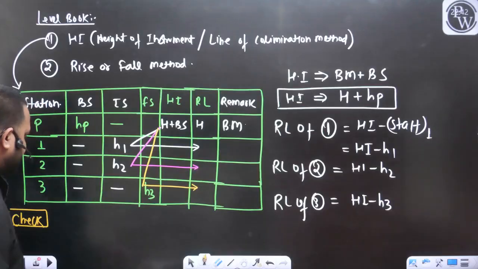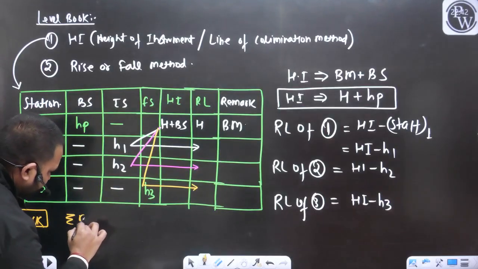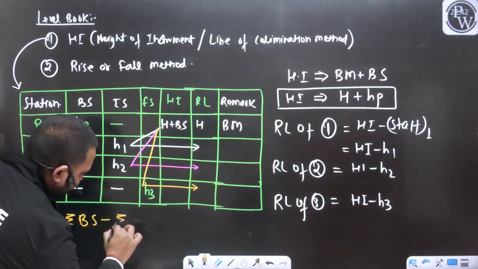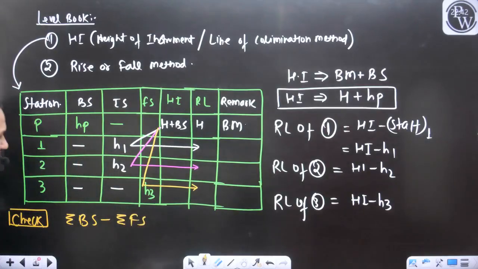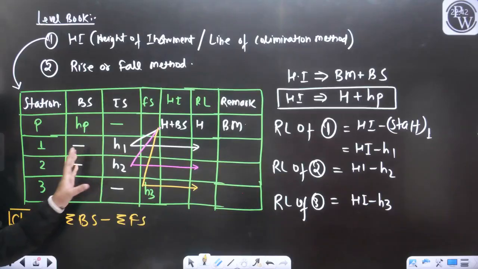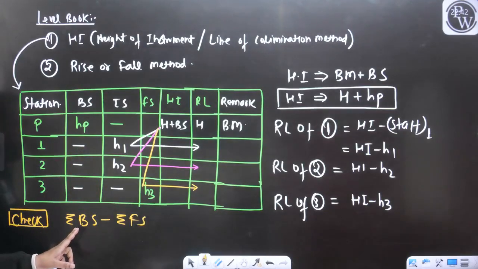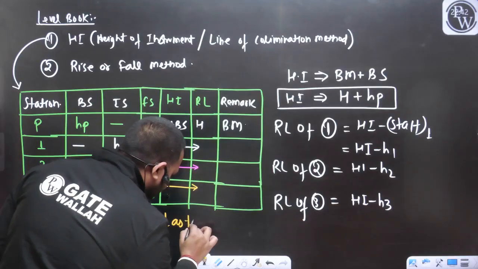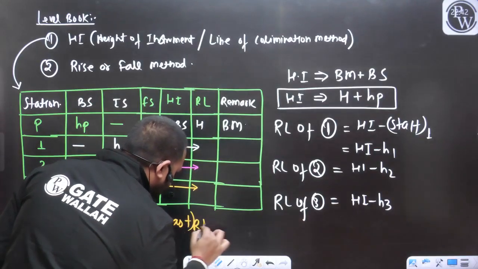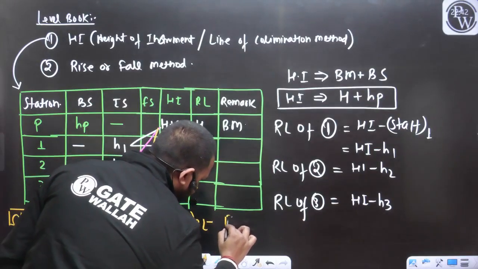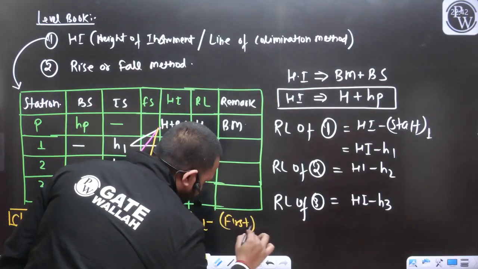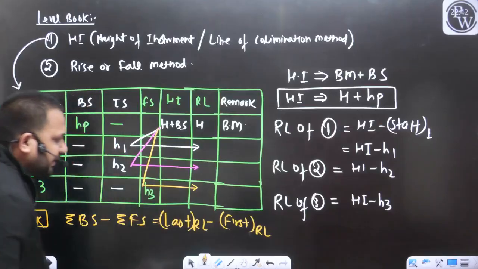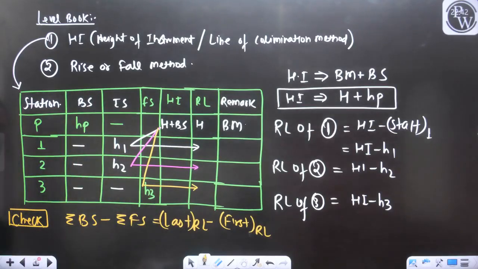Algebraic summation of all the back sides minus algebraic summation of all the fore sides should be equal to the RL of the last point minus the RL of the first point.